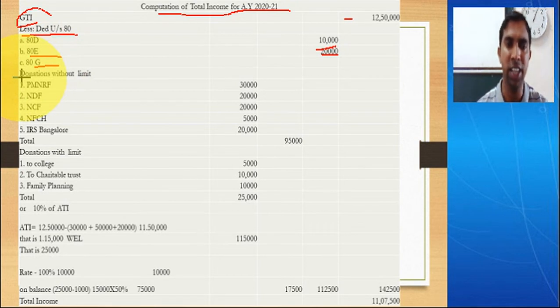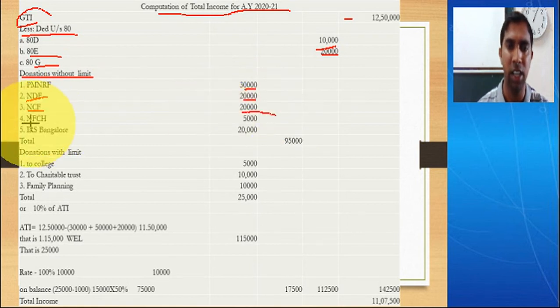So the first one is donations without limit. We have already discussed what the donations without limit are. First one is Prime Minister National Relief Fund. Write it. Okay, make another column for that. 30,000. Then National Defense Fund 20,000. Then National Children's Fund 20,000.